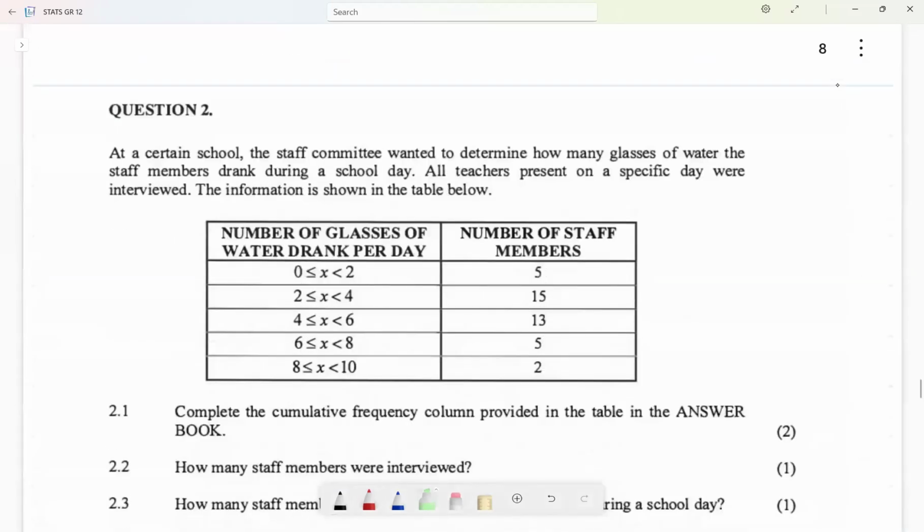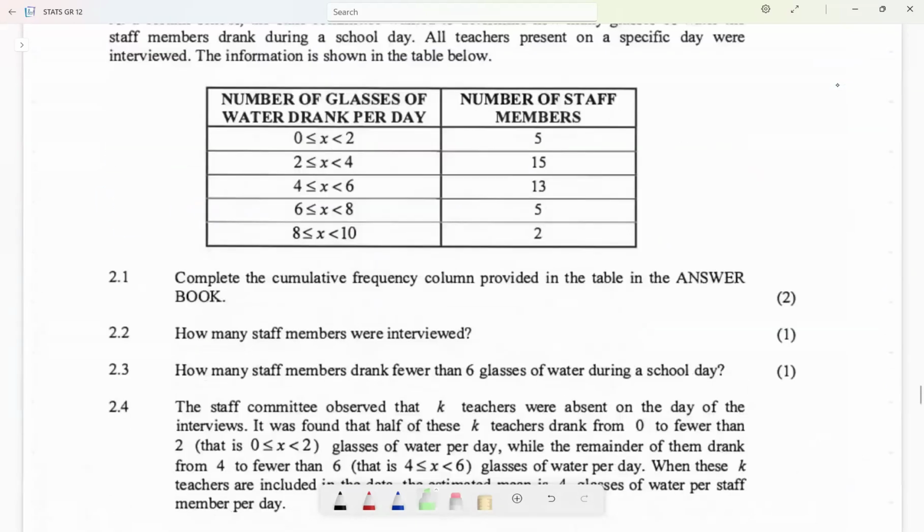Question 2. At a certain school, the staff committee wanted to determine how many glasses of water the staff members drank during a school day. All teachers present on a specific day were interviewed. The information is in the table below: the number of glasses of water drunk per day, and the number of staff. Complete the cumulative frequency column provided in the answer book.